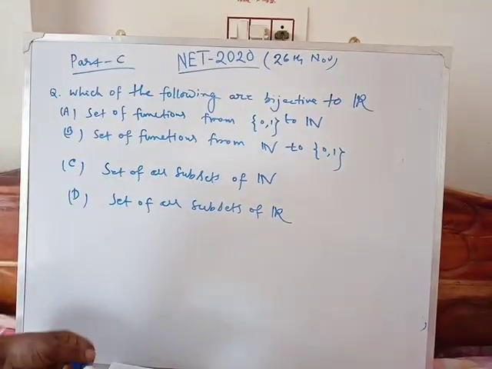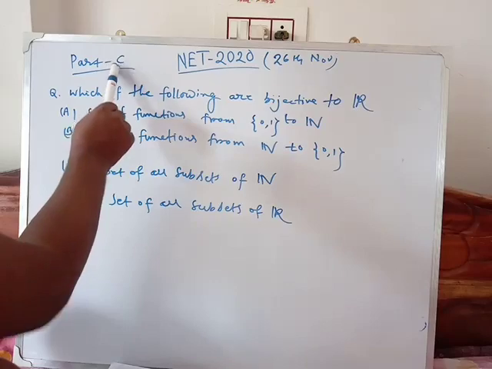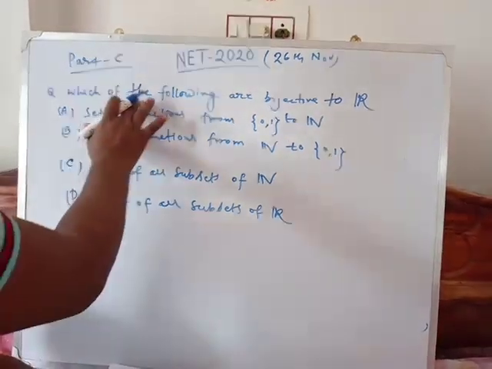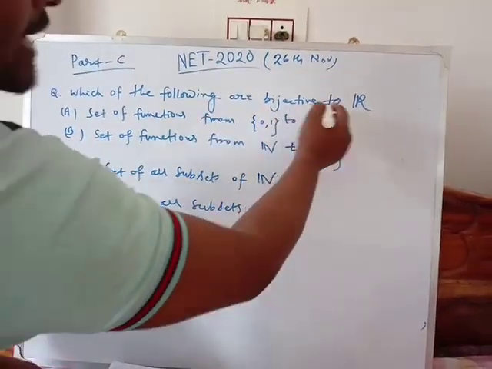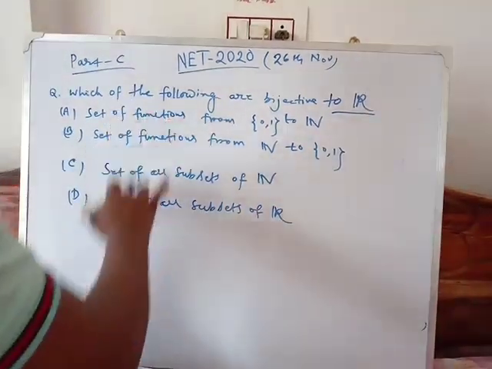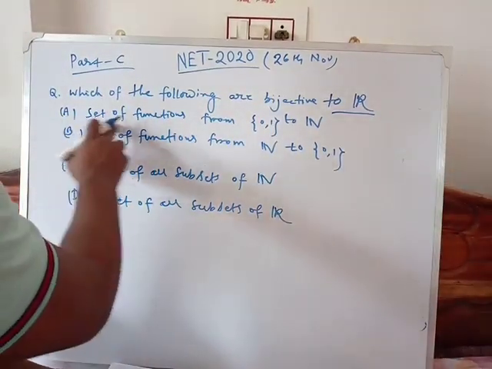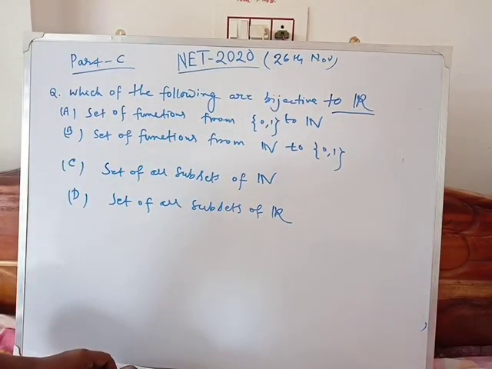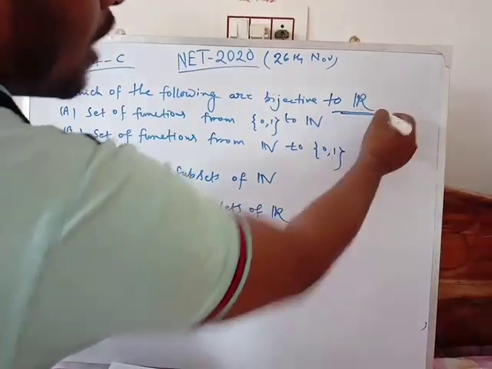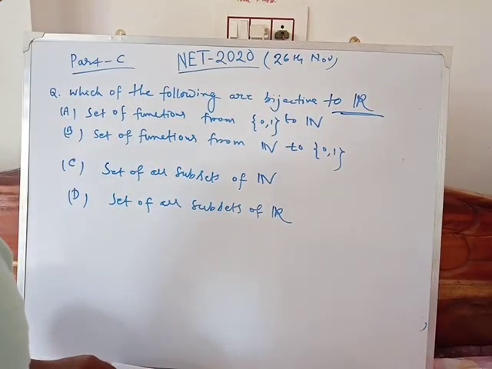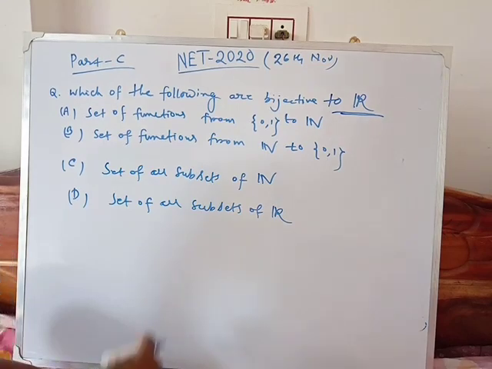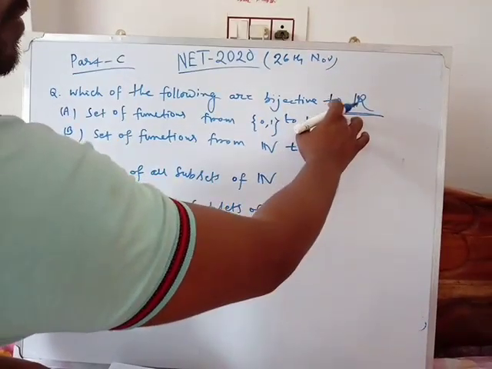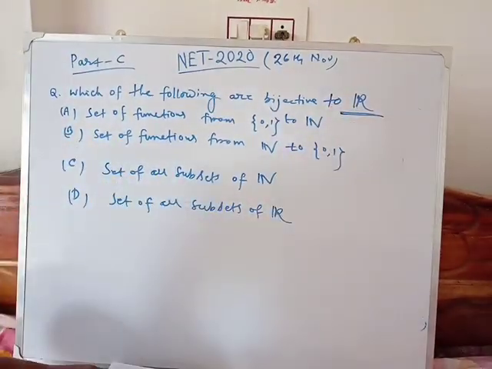Now we will discuss another question from part C. Which of the following are bijective to R? That is, we find for all sets given in the 4 options the cardinal number of all sets equal to R. Then we can say that this given set is bijective with R.